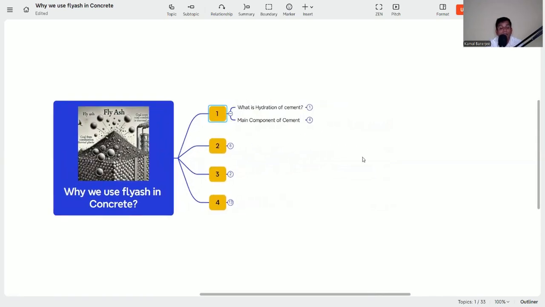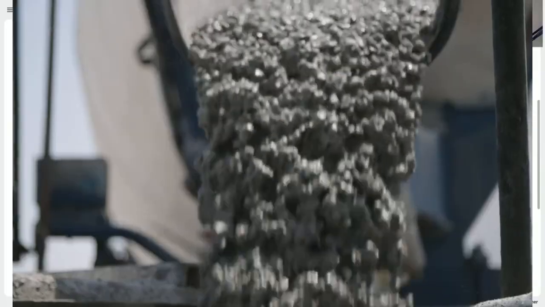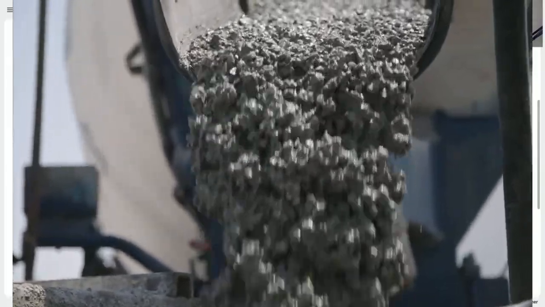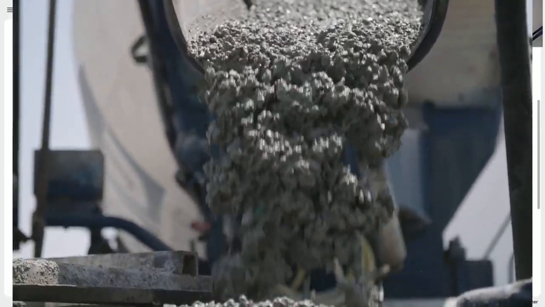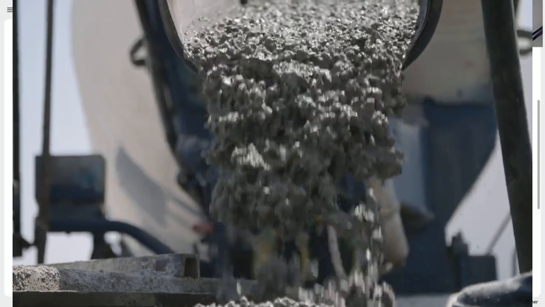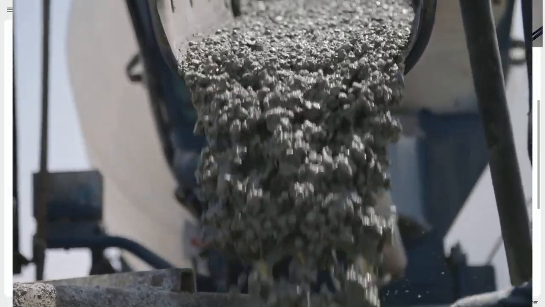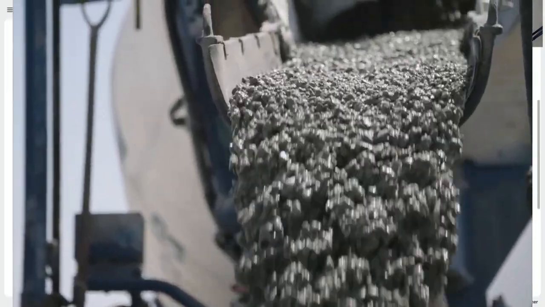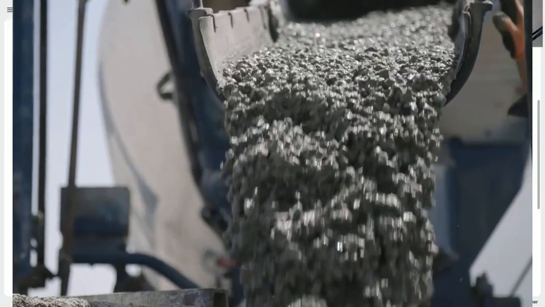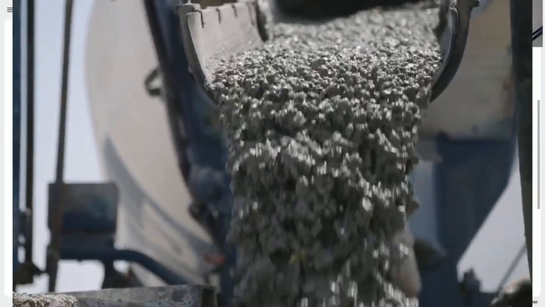For that, before knowing why we are using fly ash in the concrete, we need to know about the cement or the concrete. What is the concrete property? The concrete is the combination of coarse aggregate, fine aggregate and cement with water. So what is happening when we are adding water into the mix? It starts reacting and making a hardened paste. That's called the hydration of cement.